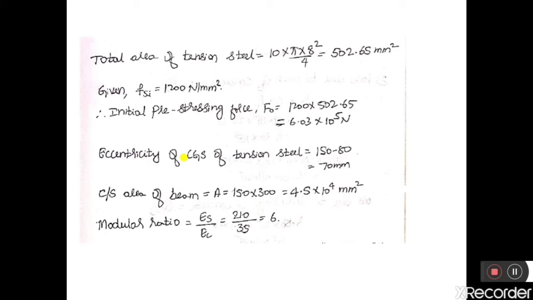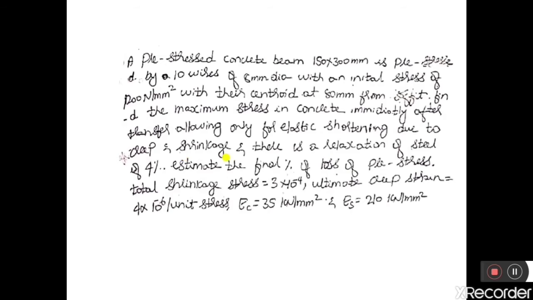Here he has asked us to calculate all the losses with respect to the pre-stress, but one thing he has specified is to calculate the maximum stresses in the concrete immediately after transfer, allowing only for elastic shortening.